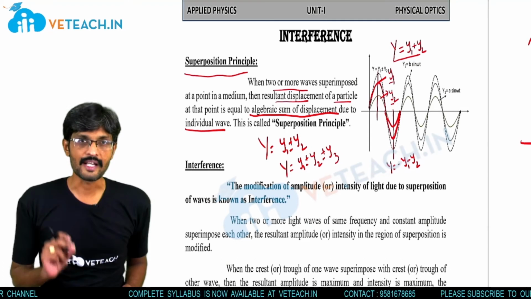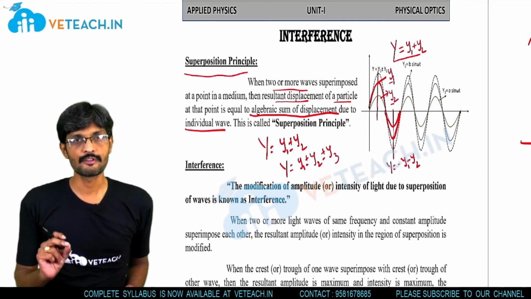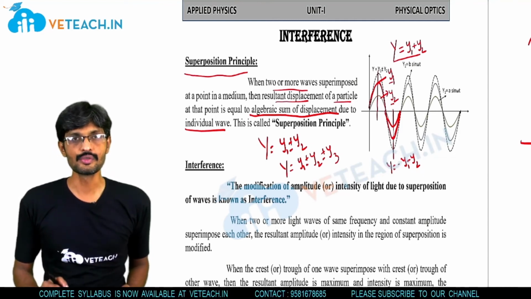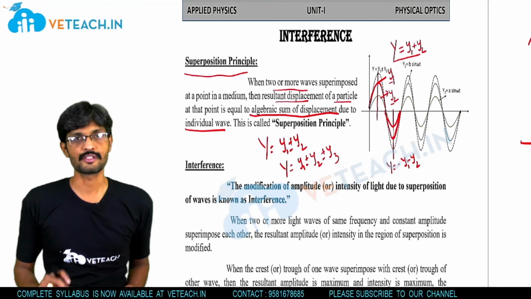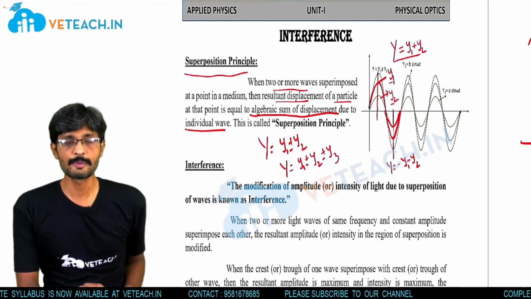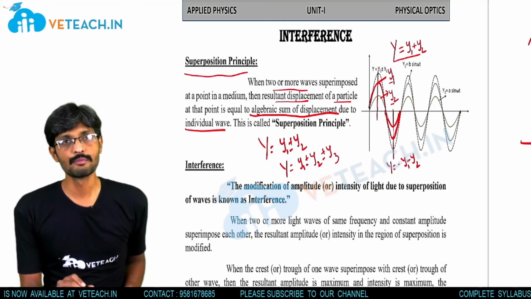Either it can be light waves or sound waves. Wherever the superposition of waves takes place, the superposition principle will be used to explain the phenomenon. So in interference also, why are we discussing the superposition principle? In interference, there is superimposition of two or more light waves.